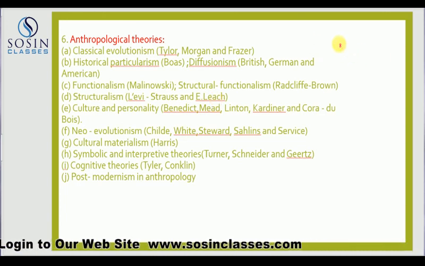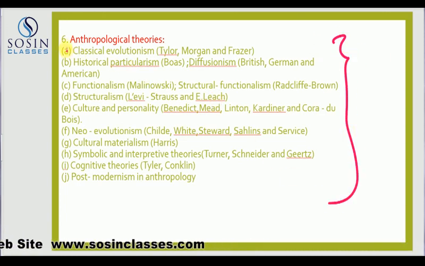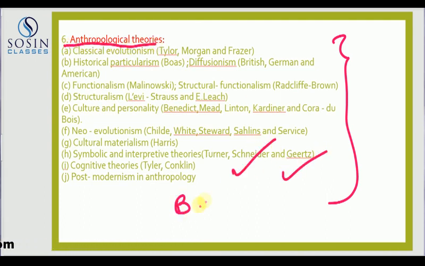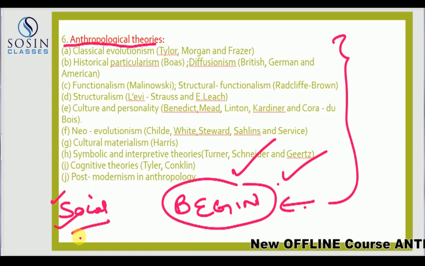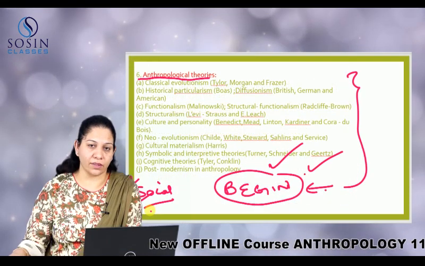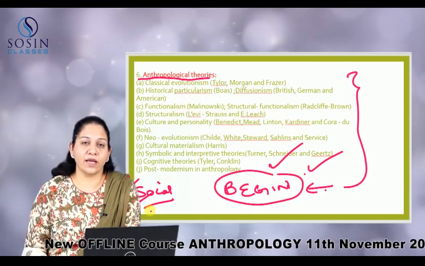This particular chapter forms anthropological theory, chapter 6 of paper 1. Many times we suggest people to begin their study with this. If not, perhaps you have Indian social system, from which you can also study. Elsewhere, I had done one video earlier on how to begin to study anthropology.